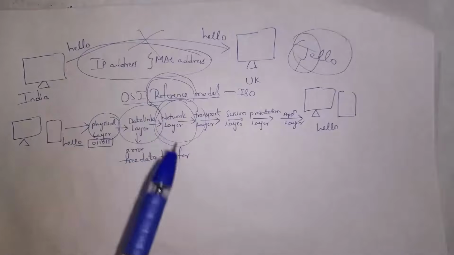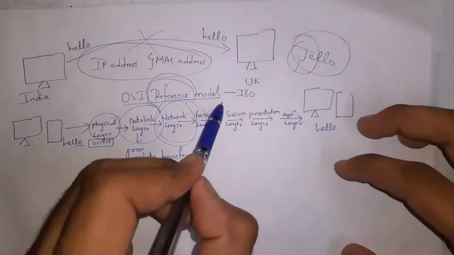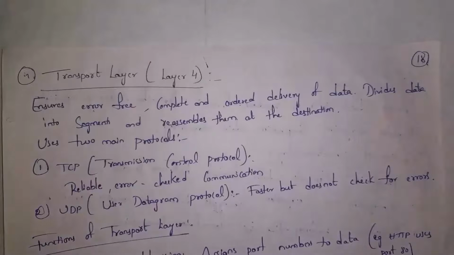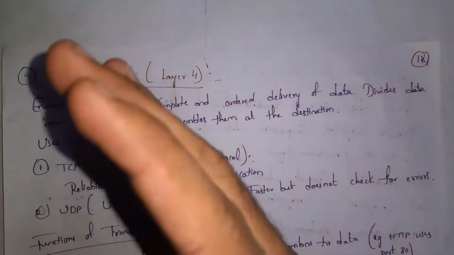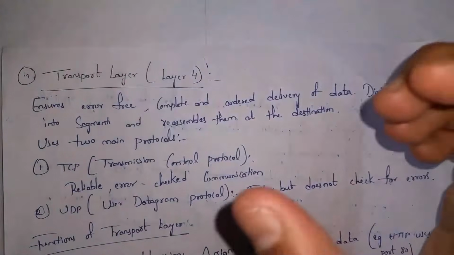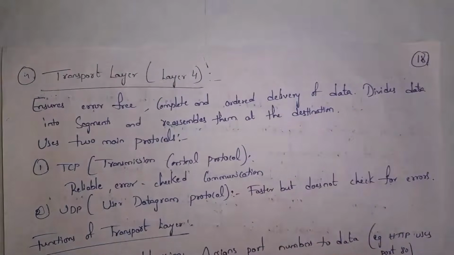So from network layer, our data is transferred to transport layer. Next I will explain what is transport layer. Transport layer will send our data without any errors. Transport layer will ensure whether receiver received correct data or not. Whenever transport layer sends our data, it will break our data into segments, like various small pieces, and then after reaching destination, this transport layer will rearrange segments in order. After rearranging segments in order, data will be sent to destination. Destination will read that message.